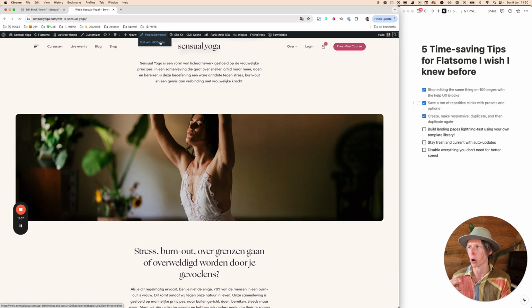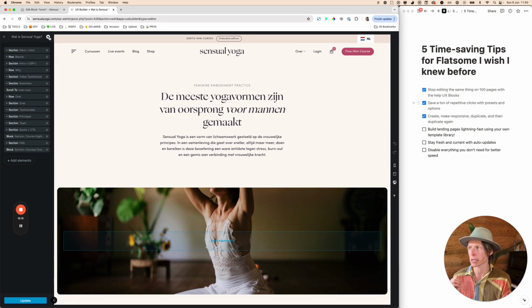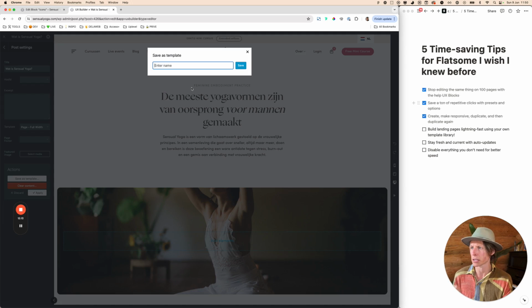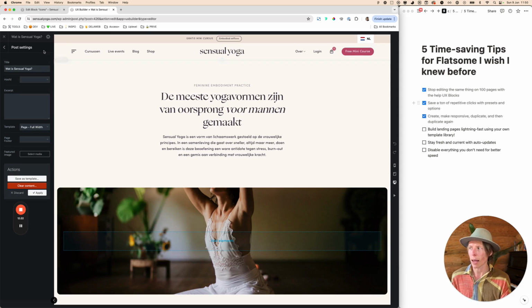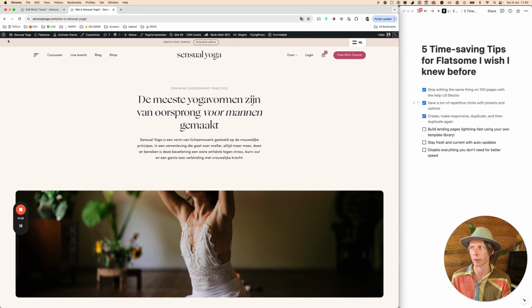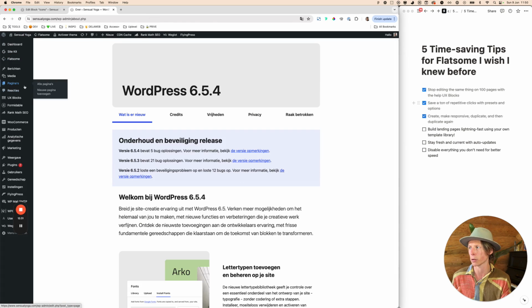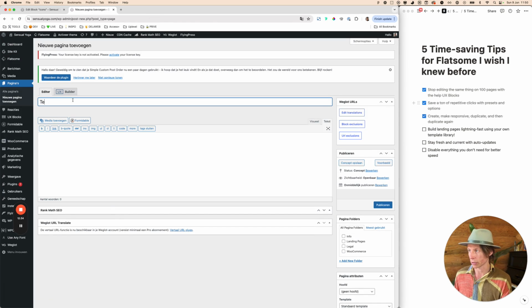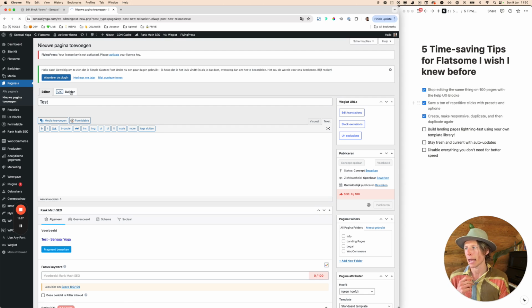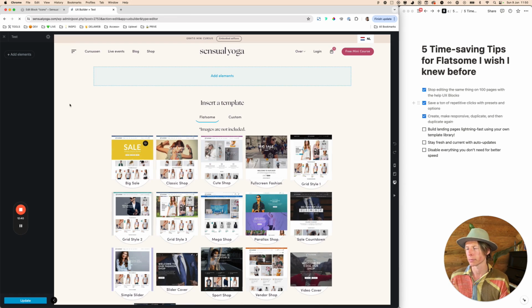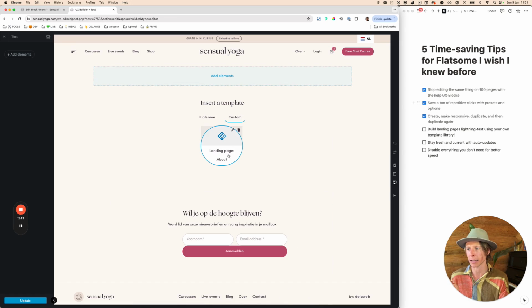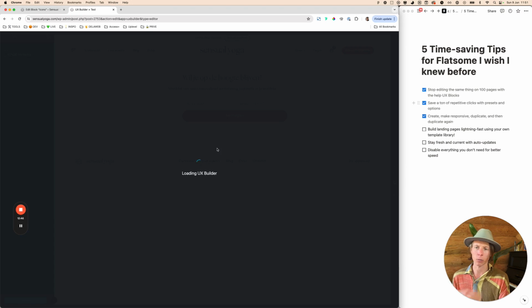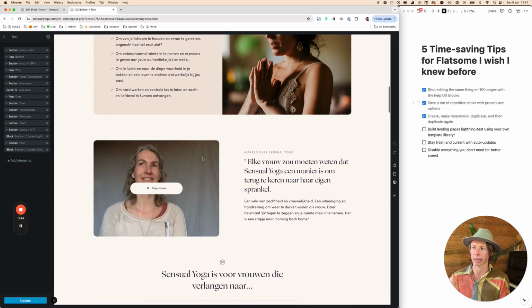So what I can do is open up the UX builder, go to this little settings gear, and then save as template. And I'm calling this now about. I could also say landing page about, something like that. So now I have an about landing page at my disposal that I can use for any kind of new page that I'm going to create. So I'm going to create a new page. I'm just calling this a test page, publish. And I will open up my UX builder again. I'm going now to custom, and then I can select the landing page about, and it will copy paste the landing page directly inside the page.